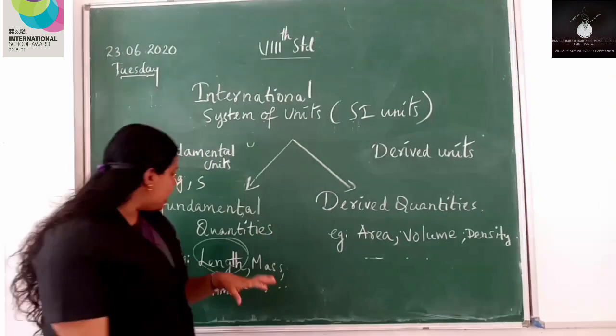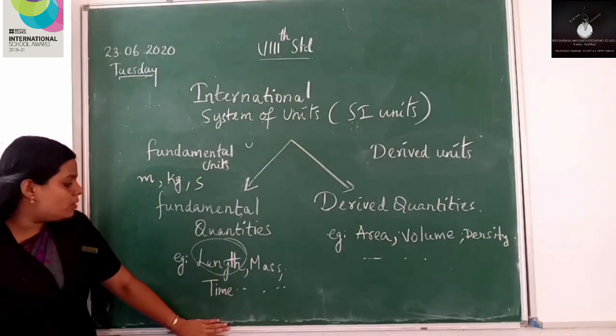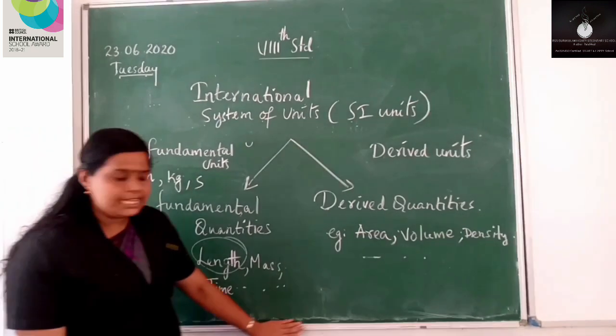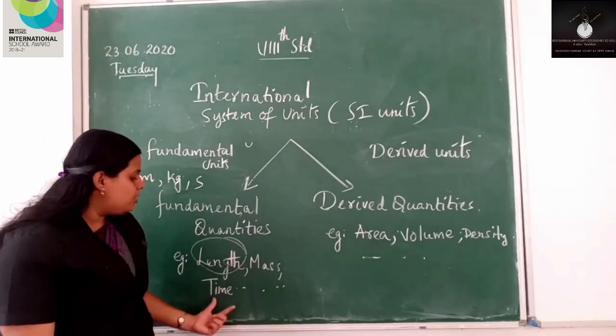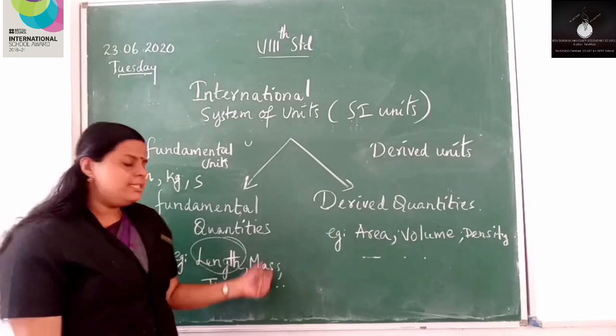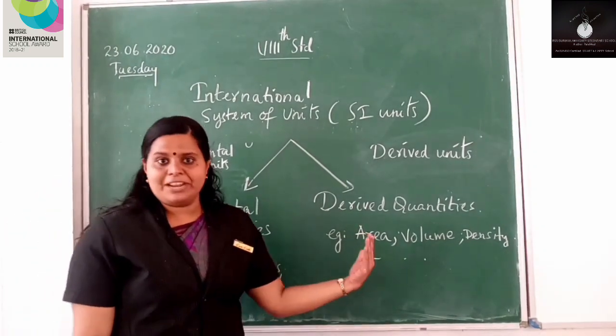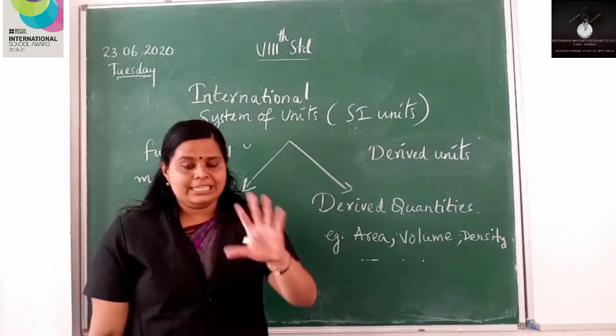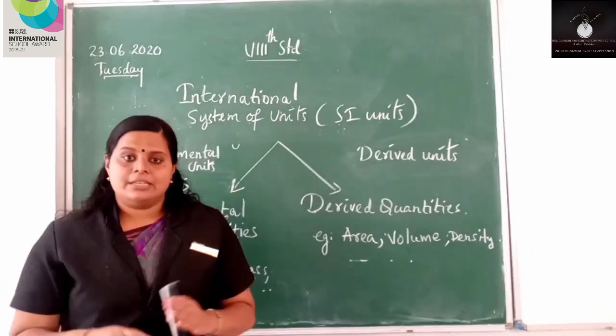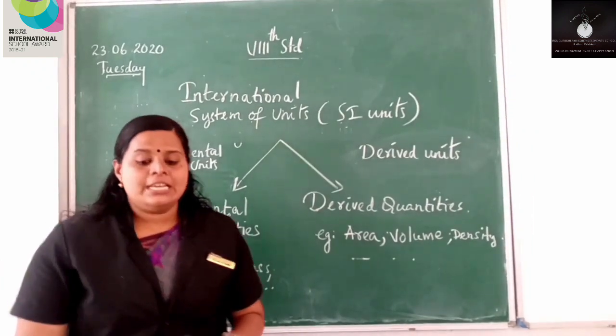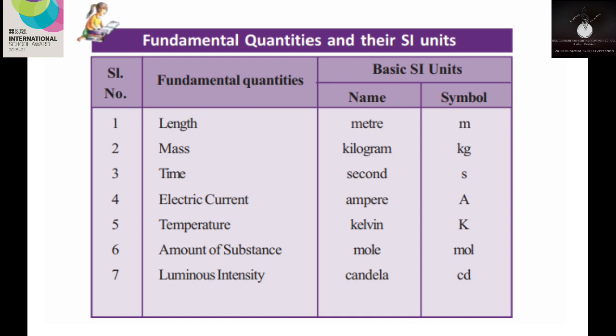Now, here we have brought some examples for fundamental quantities such as length, mass, time, etc. There are some more examples for fundamental quantities, which are there in your textbook. Let me take you through that. This is the table of fundamental quantities and their SI units.